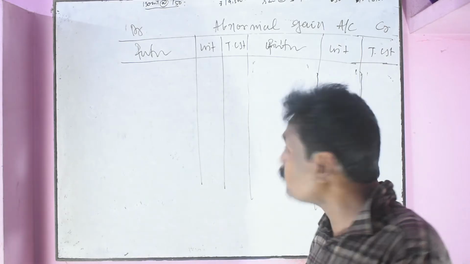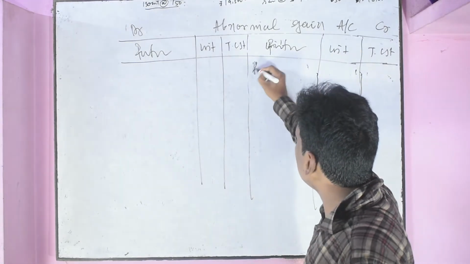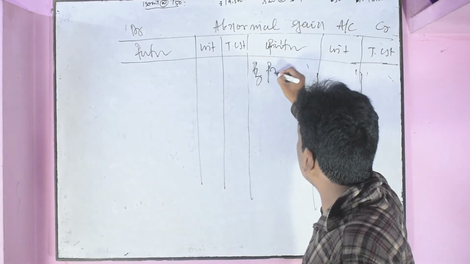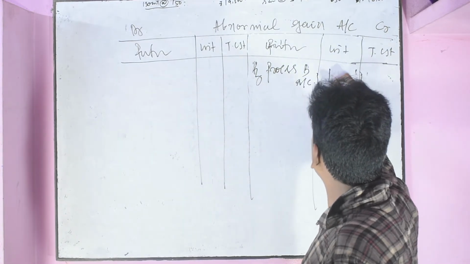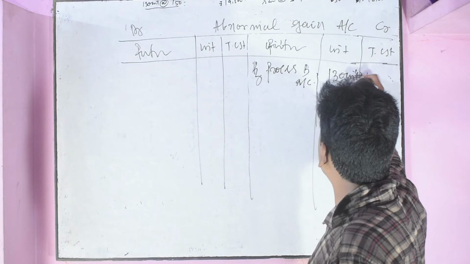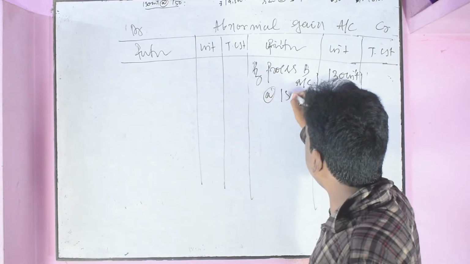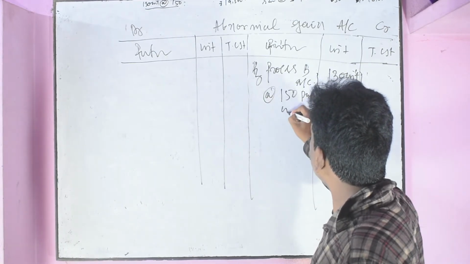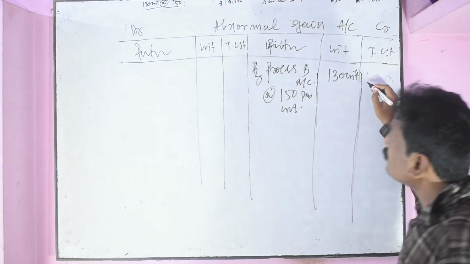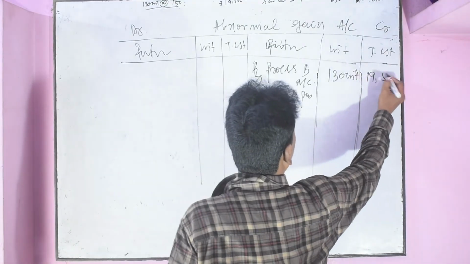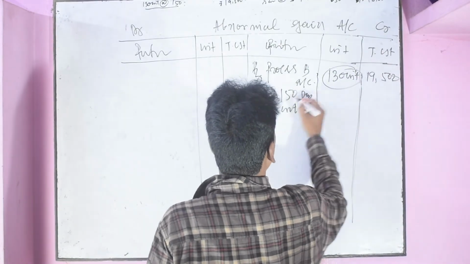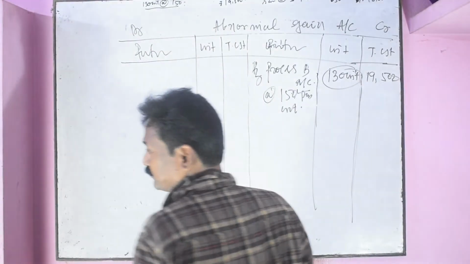If this is posted to the abnormal gain account, the posting will be by process B account, that is 130 units at a rate of 150 per unit. It will cost 19,500, 130 units at the rate of 150.